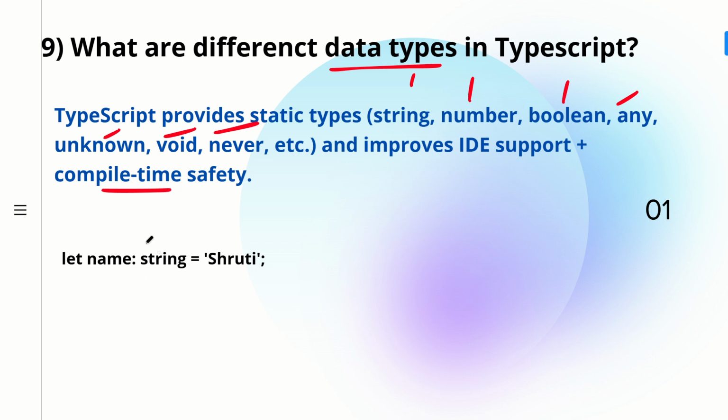So how do we make use of data types in TypeScript? How do we manage type safety? We normally have to write how we declare our variable.